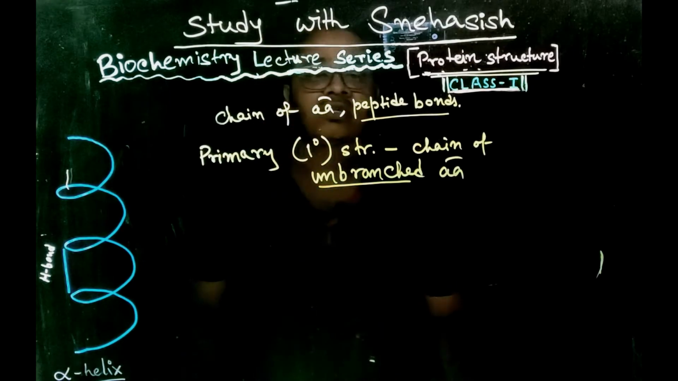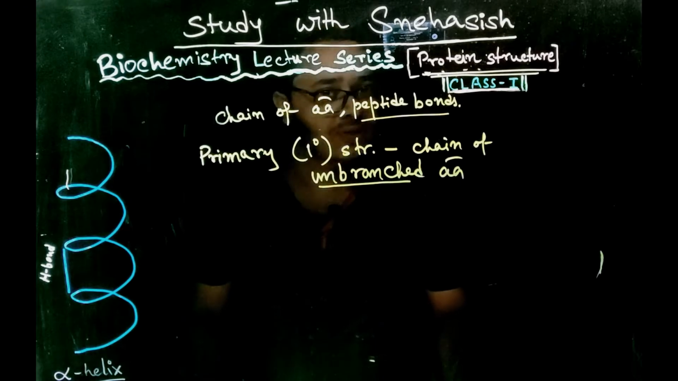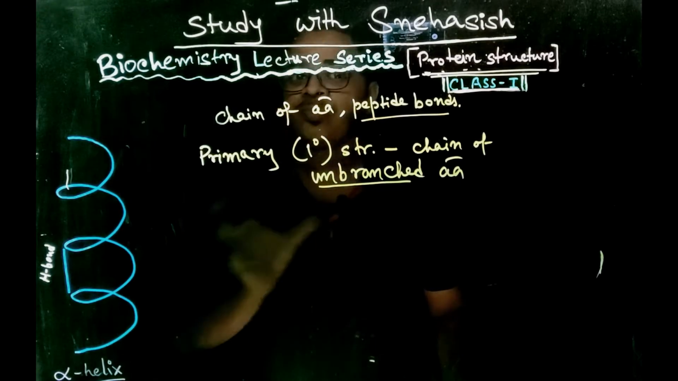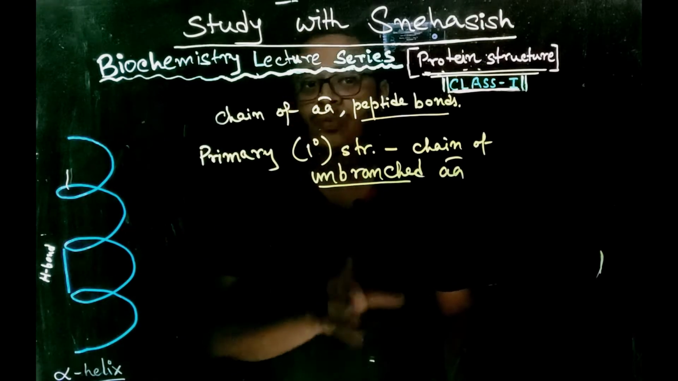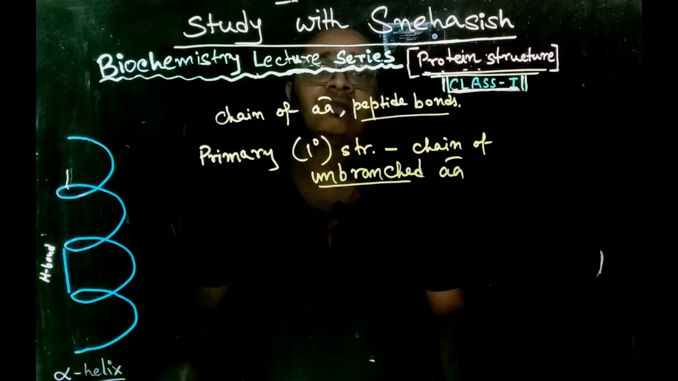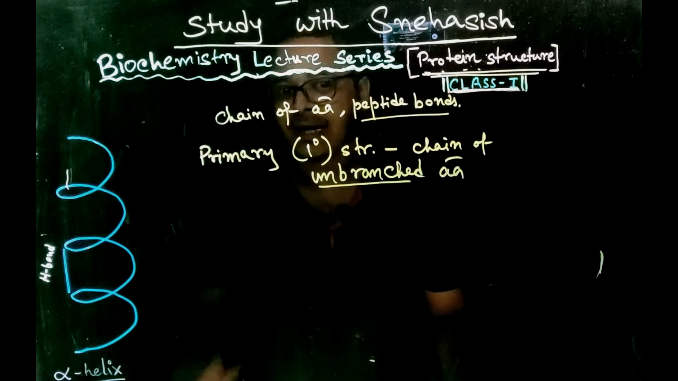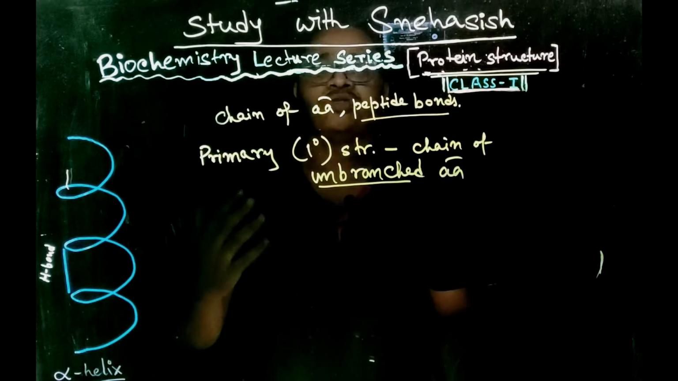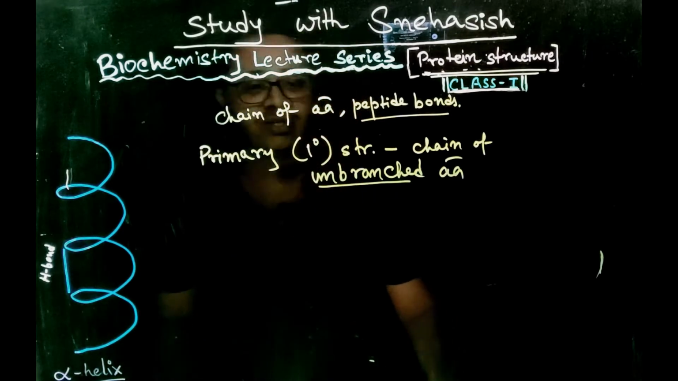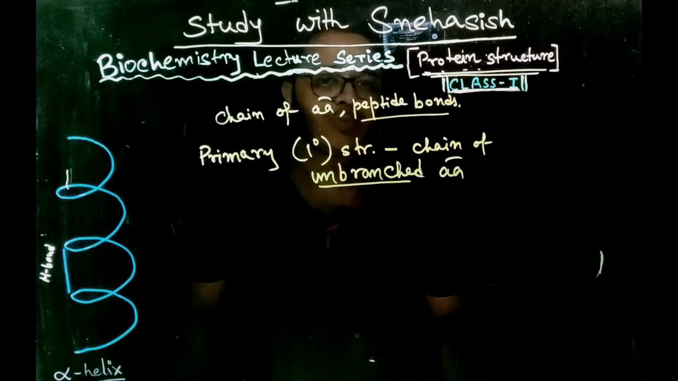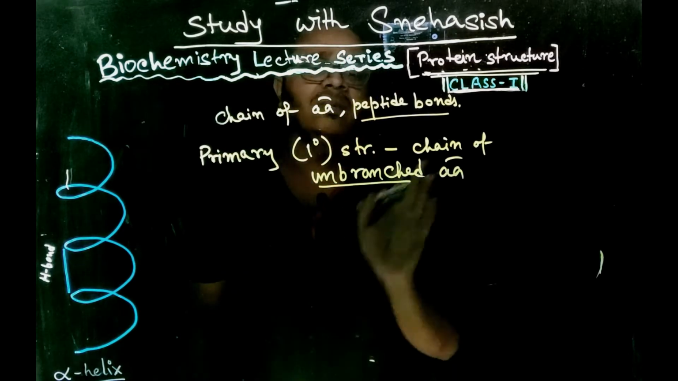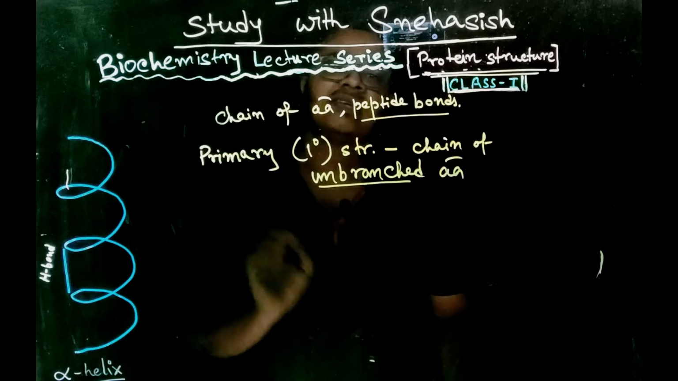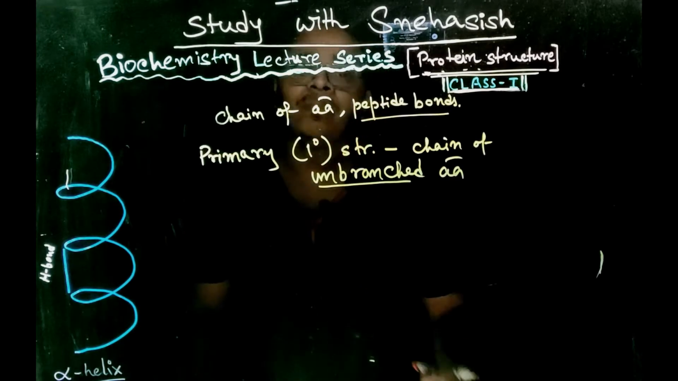This primary structure of protein is not active. This polypeptide, the primary structure of protein, is non-functional. It is inactive. The activity will come when the protein goes into tertiary or the quaternary structure. So the primary structure of protein is quite simple. It is nothing but the chain of amino acids, an unbranched structure formed by peptide bonds.